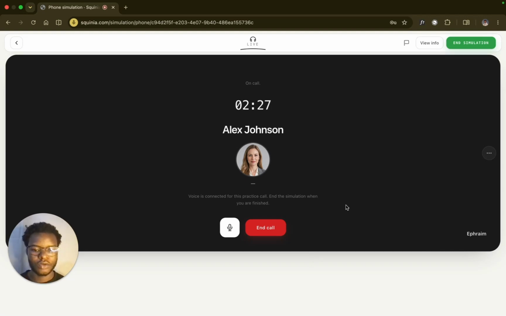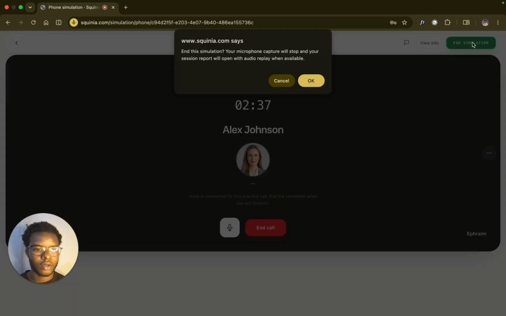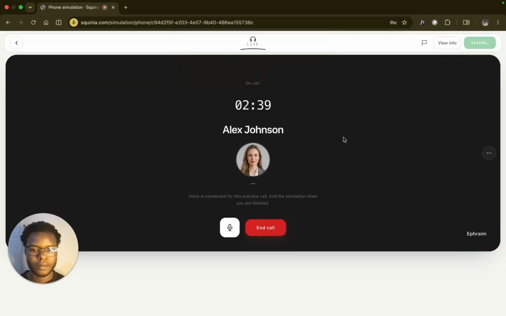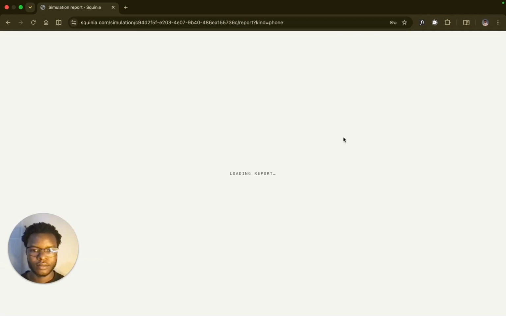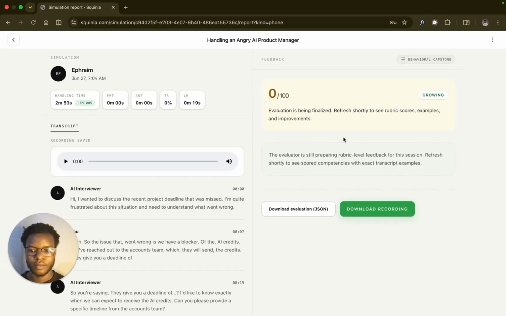So in order not to take the demo long, at least this shows how you have the conversation. And after, you get rubric feedback on it. So you end the simulation like this. Here you can play the recording. You can see what you actually spoke, the transcript, and the evaluation is currently running. And after some moments, when you refresh, you get your score.